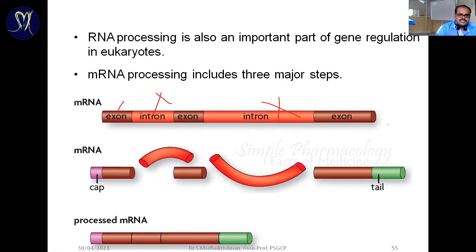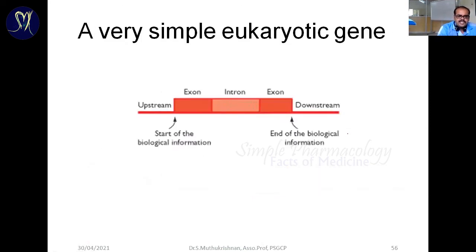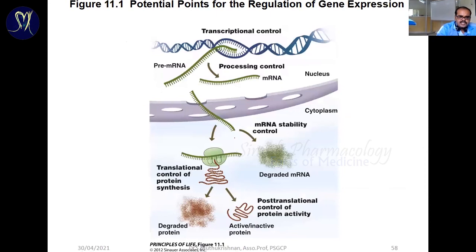So during processing of mRNA, the introns are removed and the exon regions conjoin together with the exact genetic information. It's covered by a cap and tail. Then it is released from the nucleus. This is the exact transcription process from the DNA. The released mRNA comes to the ribosomes. Based upon the codon region of the genetic information, it forms a protein.